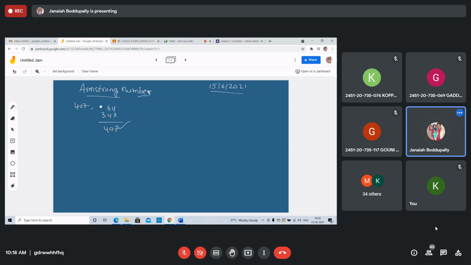Is it an Armstrong number? 407 is an Armstrong number, right? The sum of the cubes of the digits of the number is equal to that number. Yeah, right. 0 is an Armstrong number. 1?